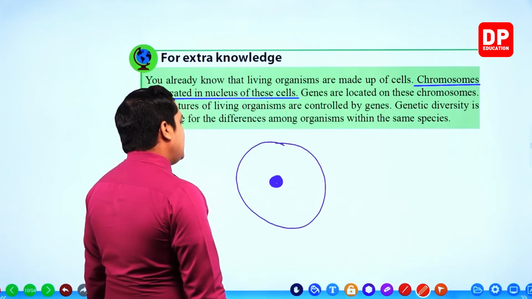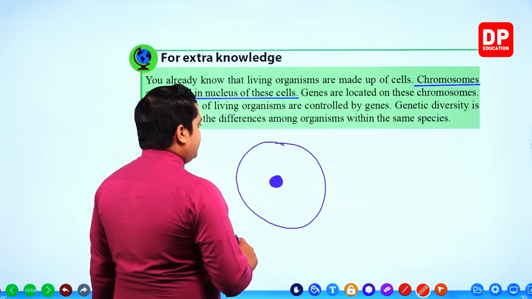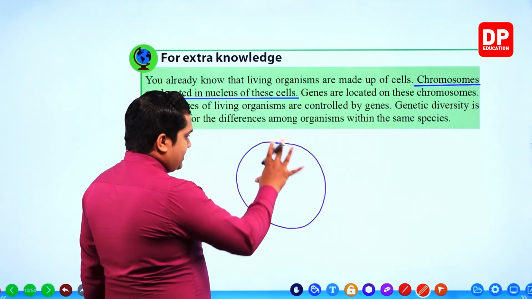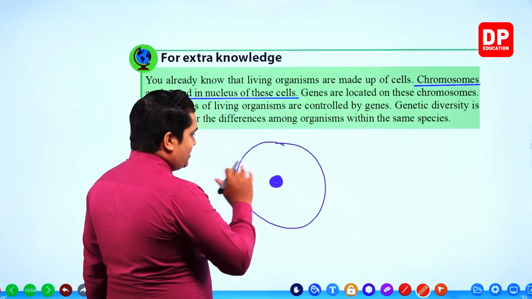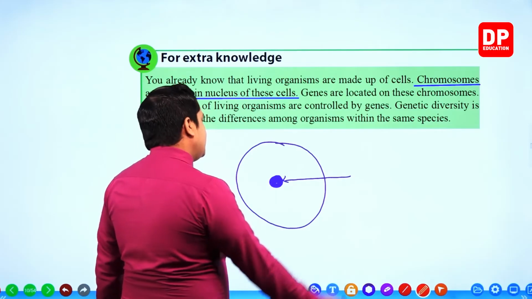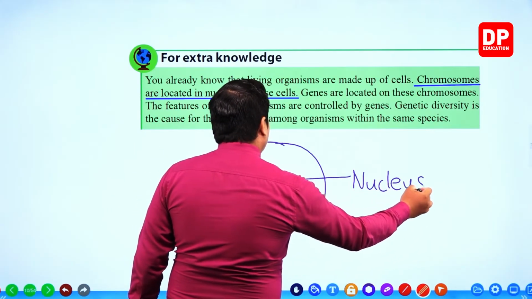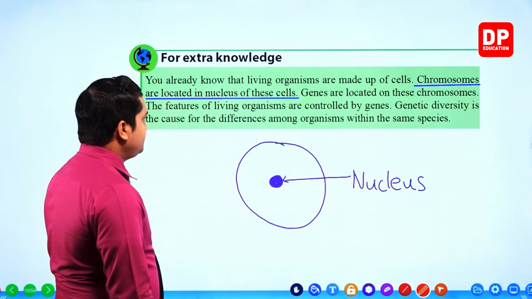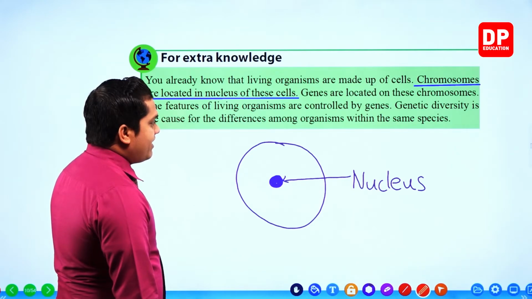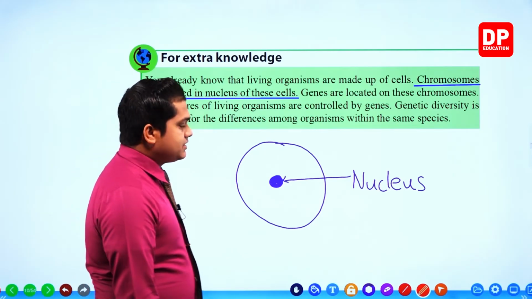Within a cell, in the middle of the cell, this is for an animal cell, okay? In the middle of the cell, you can observe the brain of the cell, which is called the nucleus. The nucleus behaves as the brain of a particular cell.